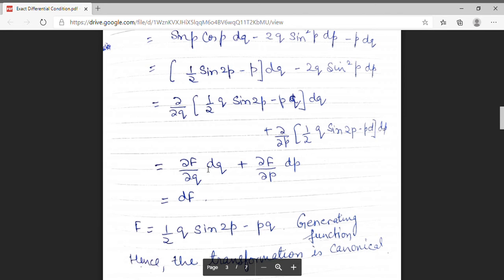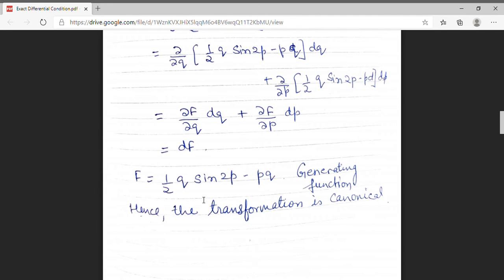I have written this expression as del f upon del q dq plus del f upon del p dp, which can be expressed as df. So I have expressed the given transformation in the form of exact differential condition. Hence, we can say that the transformation which is given to us is canonical.